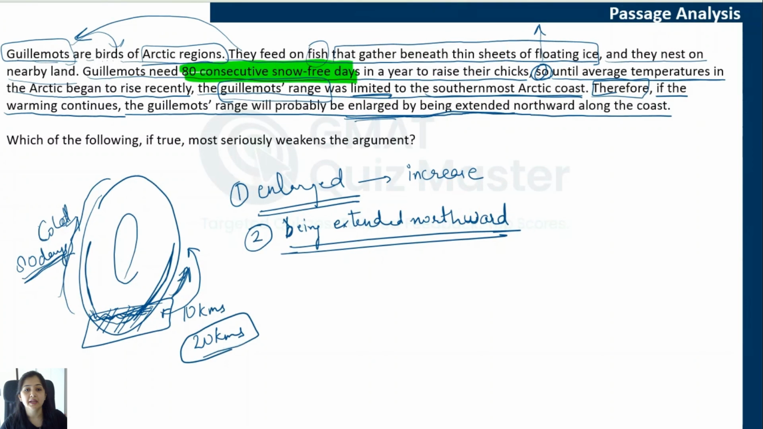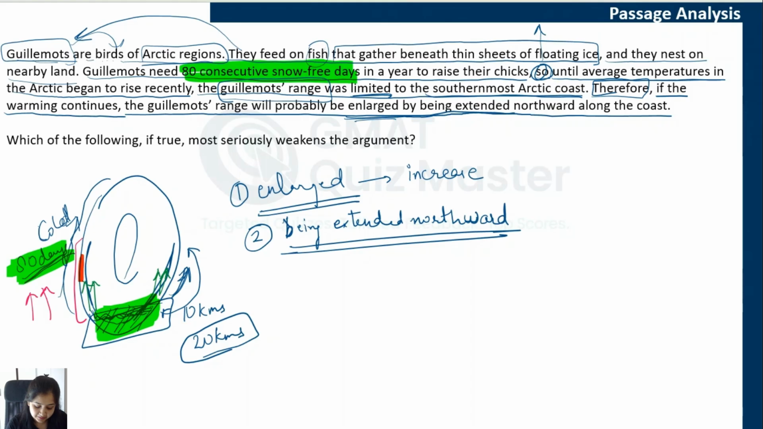Okay, let's understand the logic now. We have been given that these birds are from the Arctic region and they used to occupy the southernmost coast. Their range was limited to this portion only because of this requirement, which means that the other areas were not able to meet this requirement. Now, when the temperatures have started to increase, what can we expect? We can expect that more areas will be able to provide these 80 consecutive snow-free days. If that can happen, these guillemots will be able to stay in these regions also. They will be able to occupy these regions also.